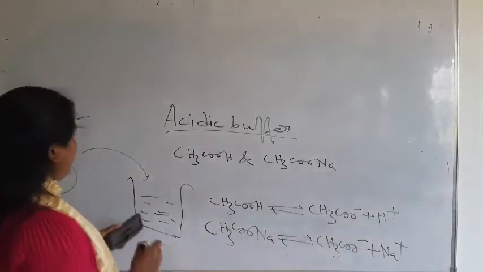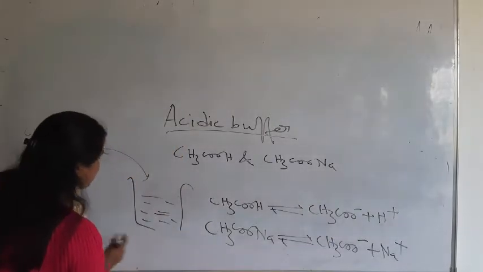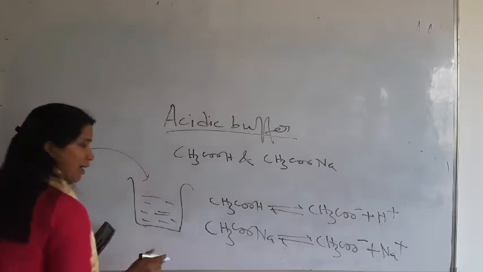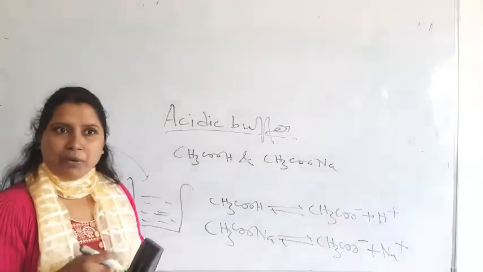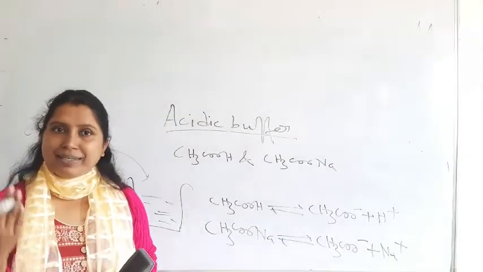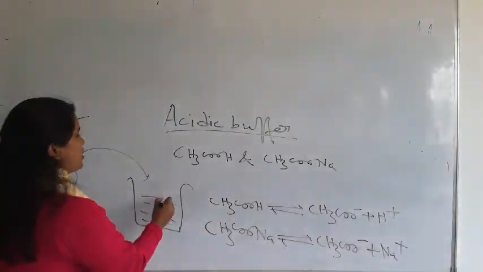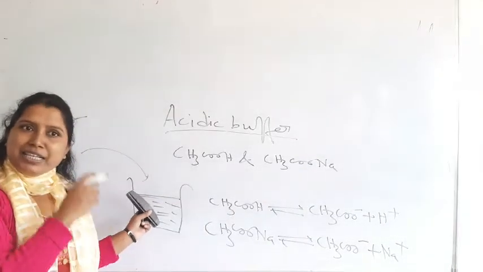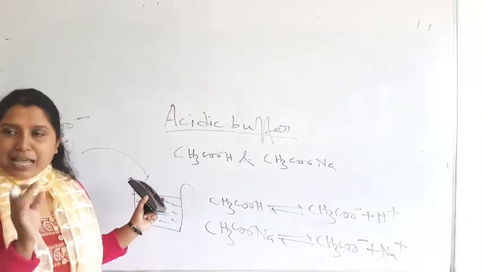So in this solution, what is the ability of a buffer solution? It has the ability to keep the pH constant. That means the amount of H plus ion in this solution will be the same, then the pH will be the same.